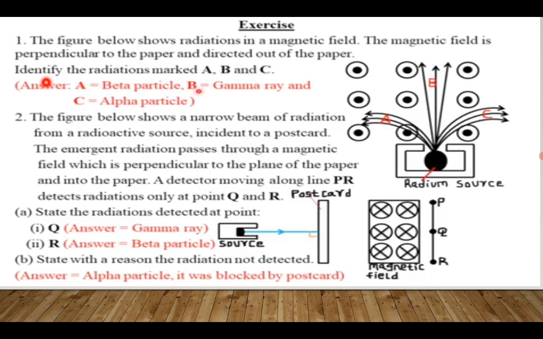Identify the radiations marked A, B, and C. All right, don't mind these answers, just write your own. So observe carefully. If the field is perpendicular, directed out of paper, it means one end is north.